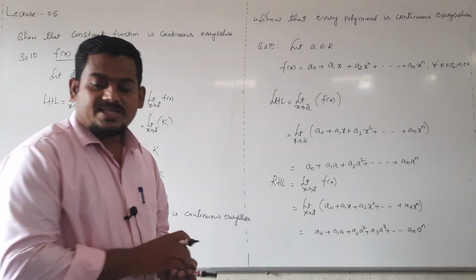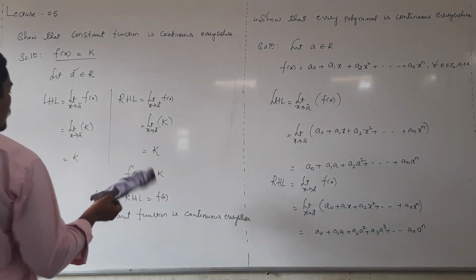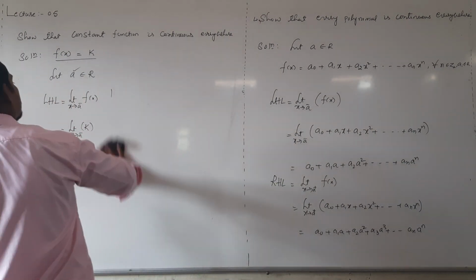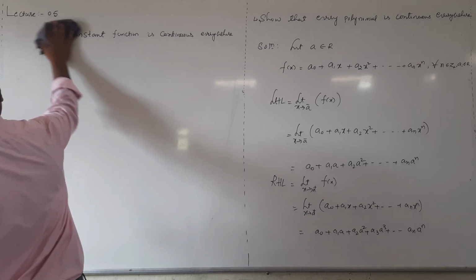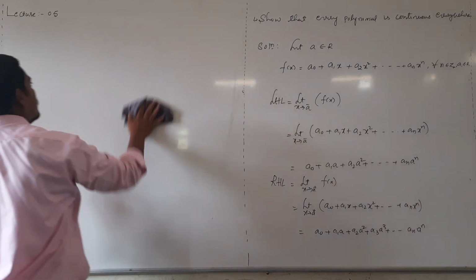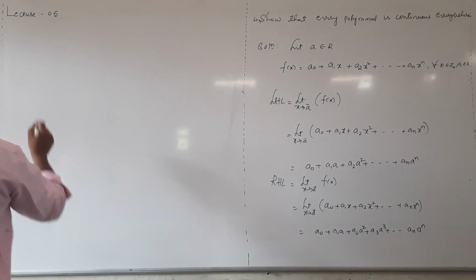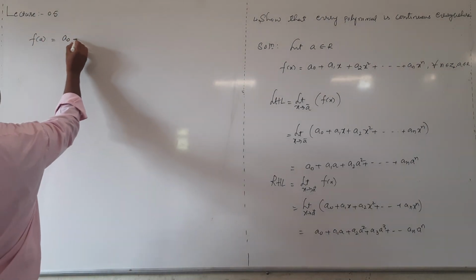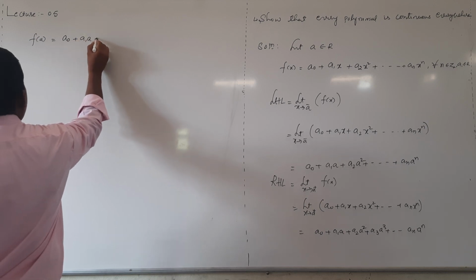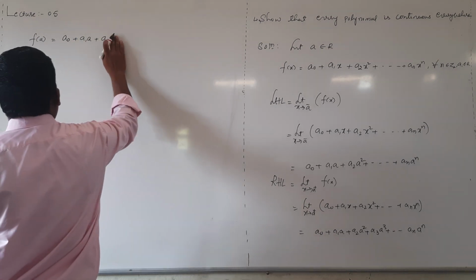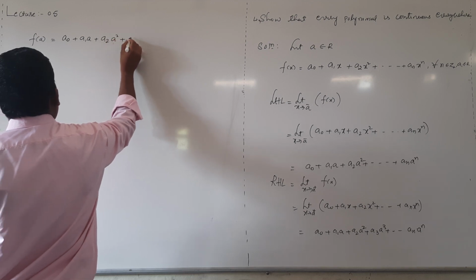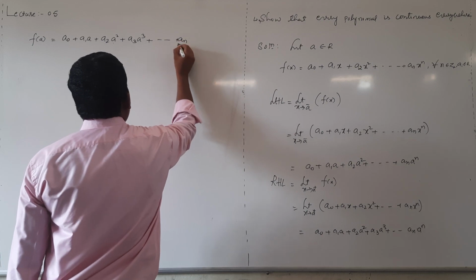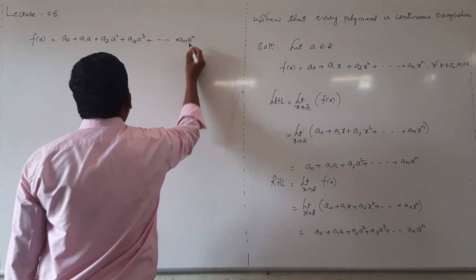And similarly functional value, now evaluate f of a. F of a is equal to a0 plus a1a plus a2a square plus a3a cube plus and so on an a power n.